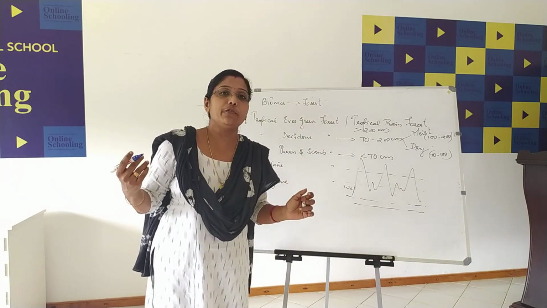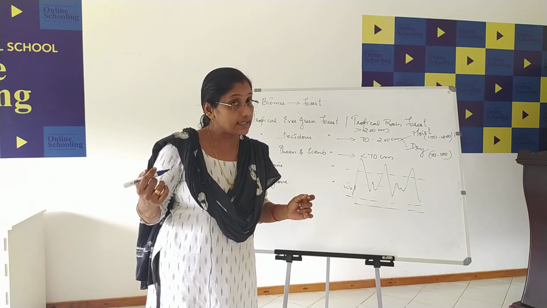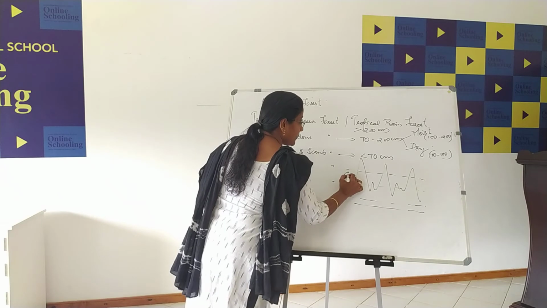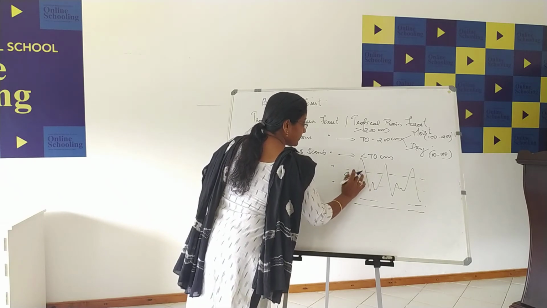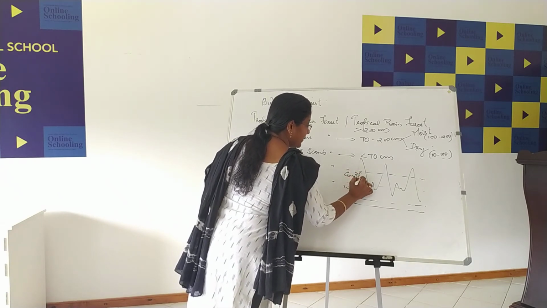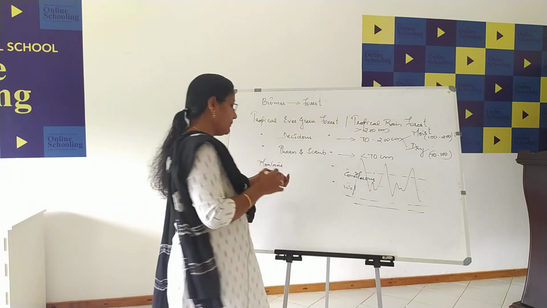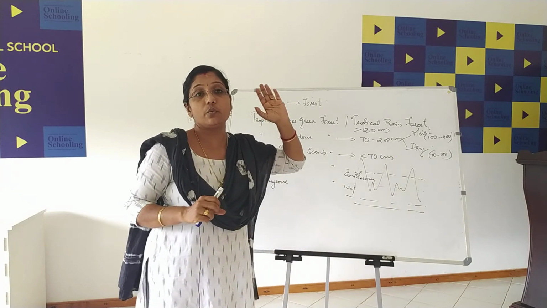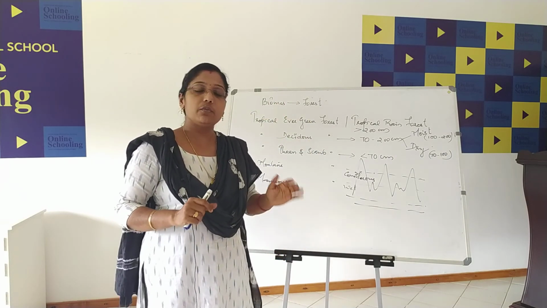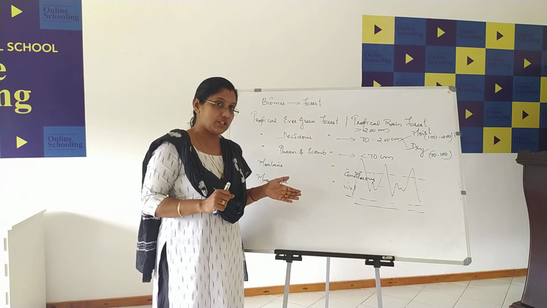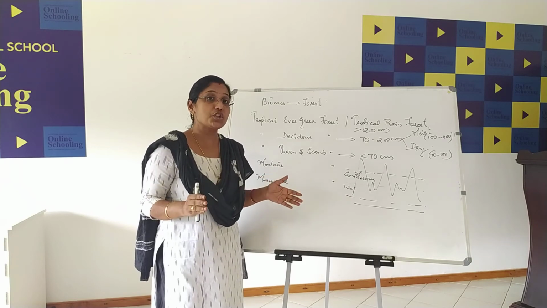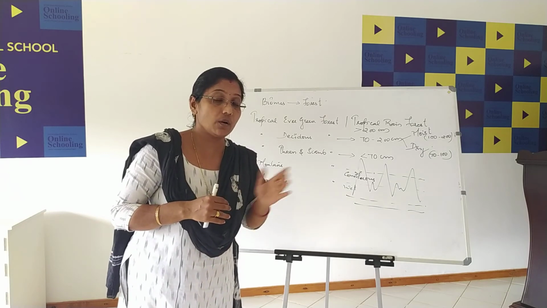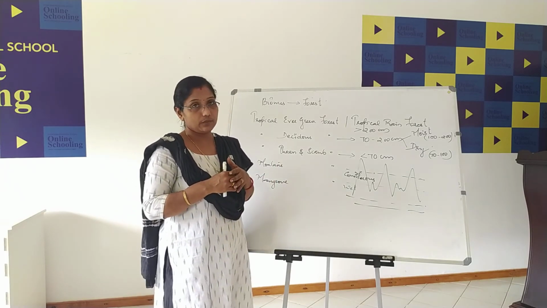So we can see the coniferous forest. At the same time, when we move towards the higher altitudes, it will give way to alpine vegetation. Shrubs, bushes, all these things we can see there because precipitation is in the form of snow. It is not in the form of heavy rainfall.